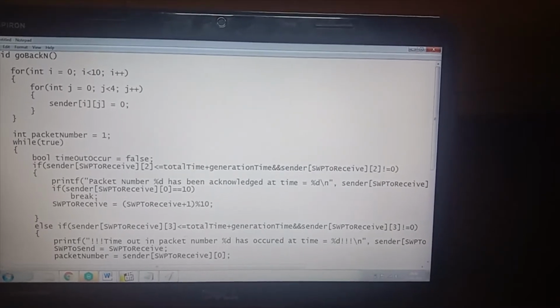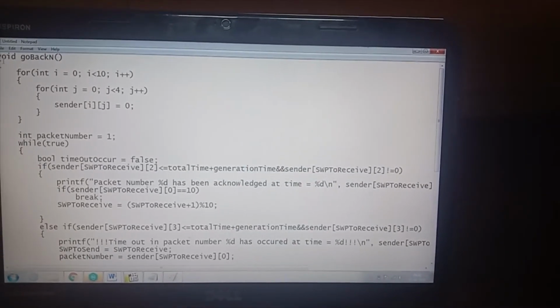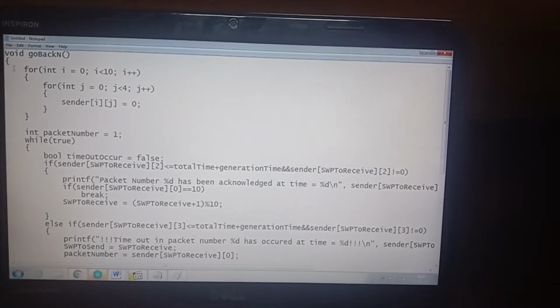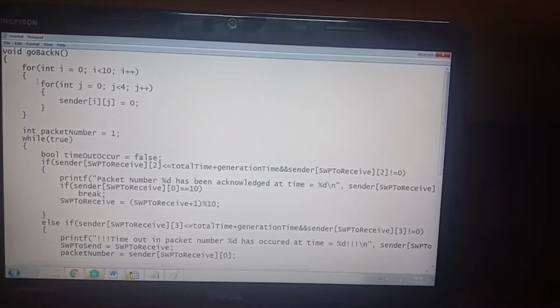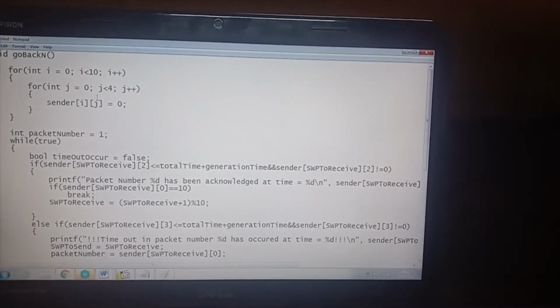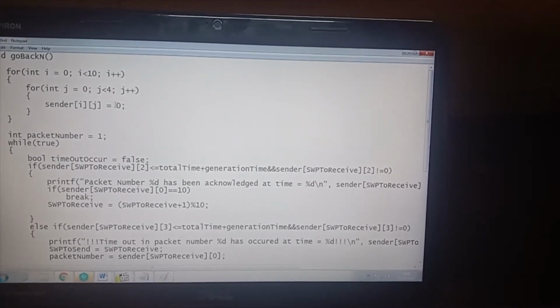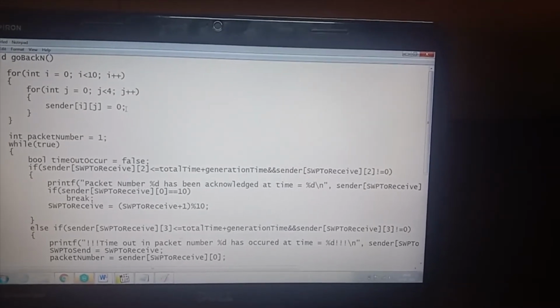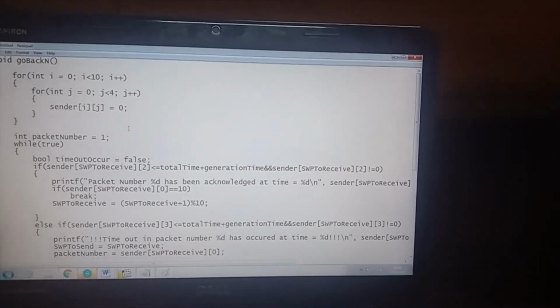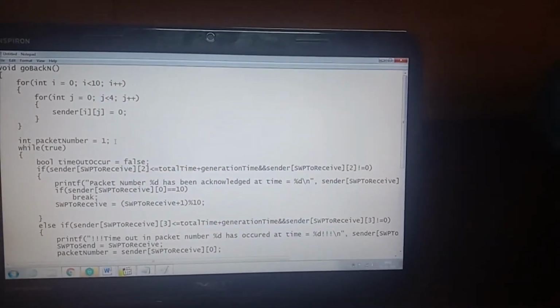Hi all, I'm Shriya and I'm going to explain the implementation part of the go back N function. So in the go back N function, basically here we have our nested for loop, where we have initialized a 2-dimensional array called sender[i][j] to 0. So based on the condition that we have declared the array, we have initialized it using a nested for loop. So we have initialized packet number to value 1.